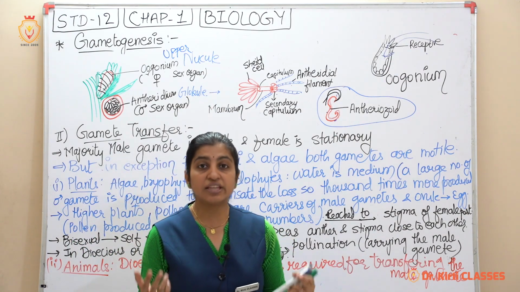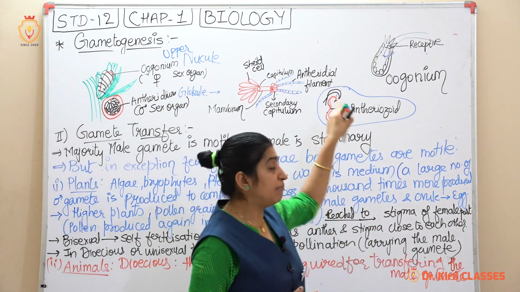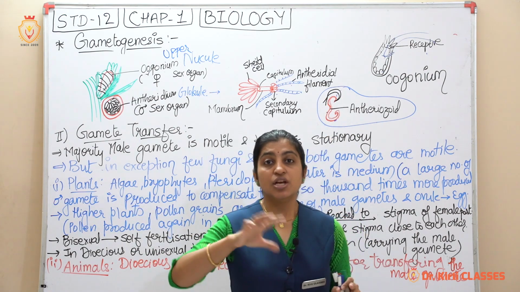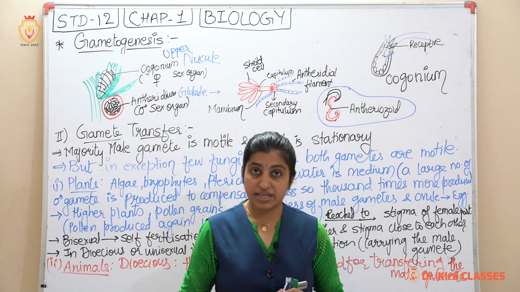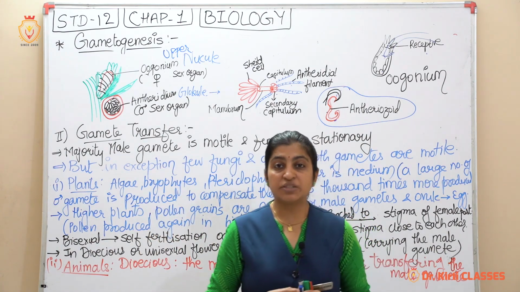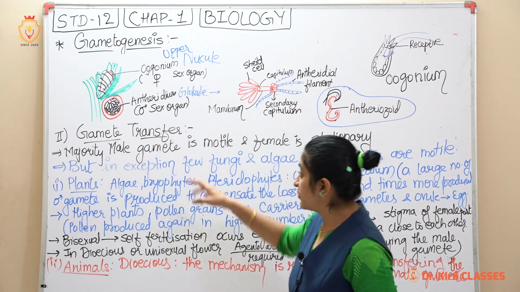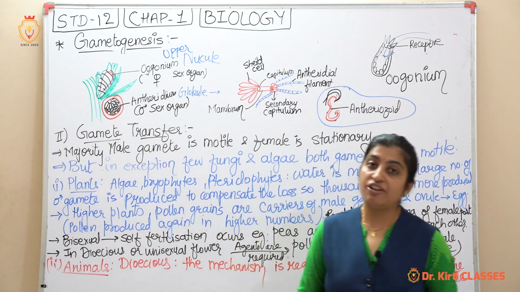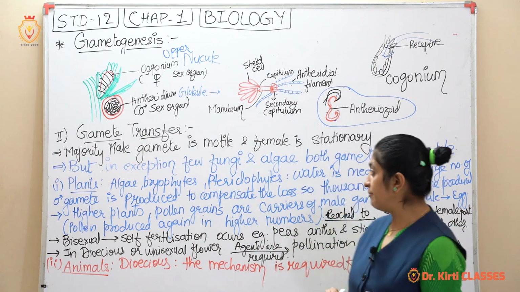Now what are the things here? For example, in anthrozoid I told you it is biflagellate, meaning it is motile, so because of motility it gets transferred. So here we'll see a few examples and explanation of gamete transfer. Majority of the time the male gamete is always motile, while the female is sluggish and immotile.